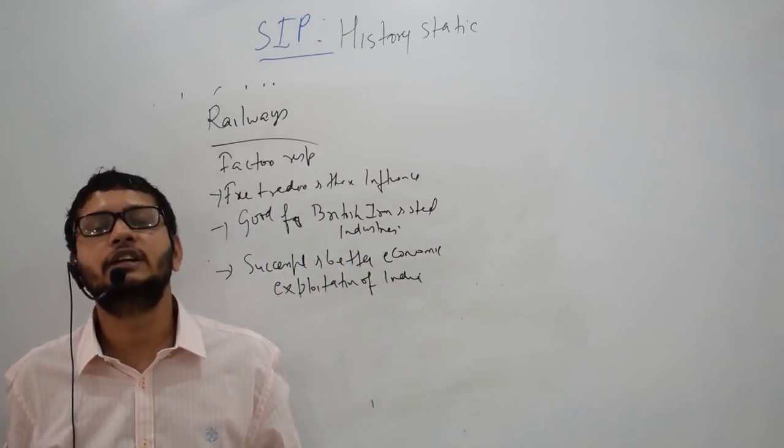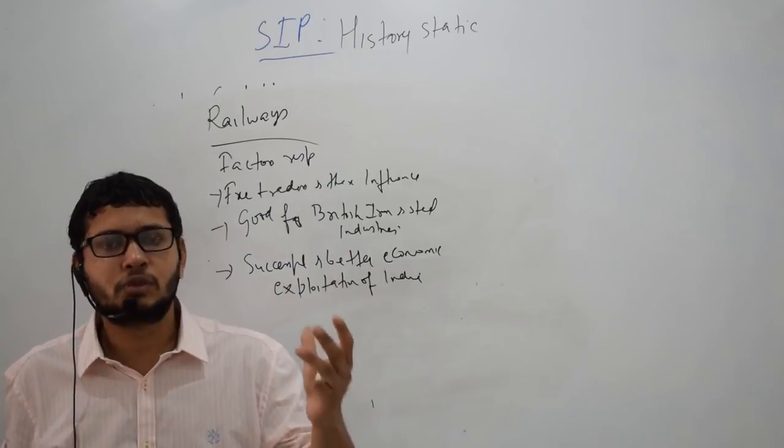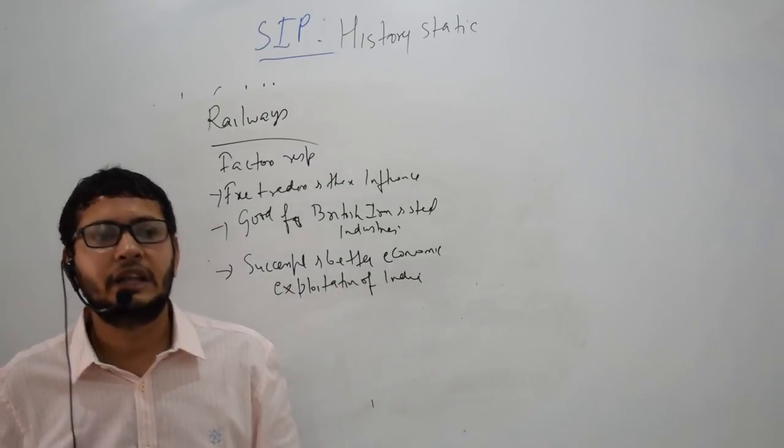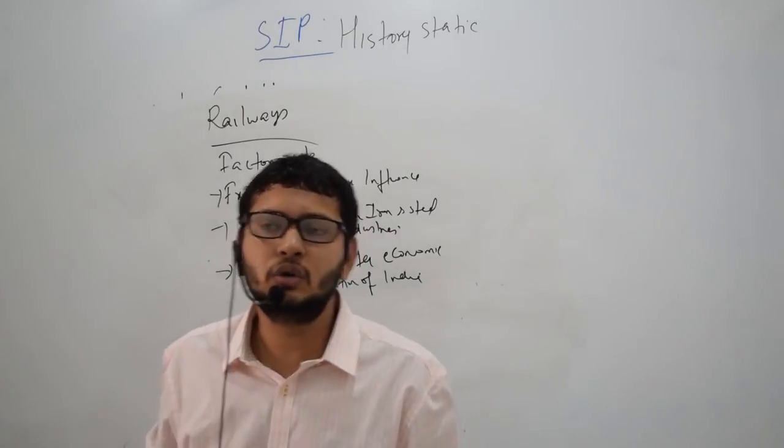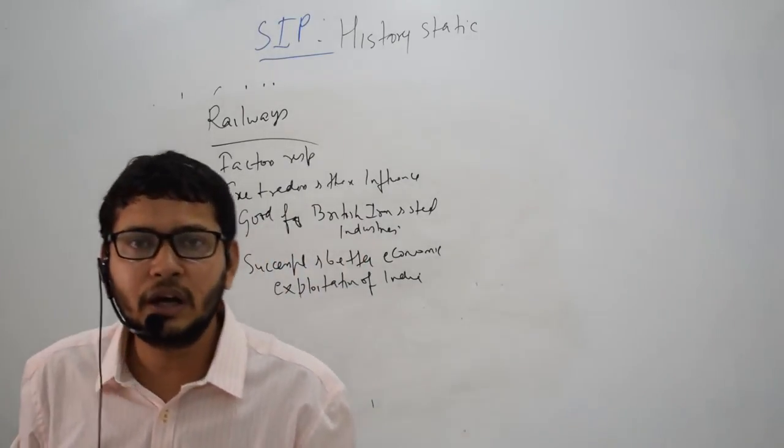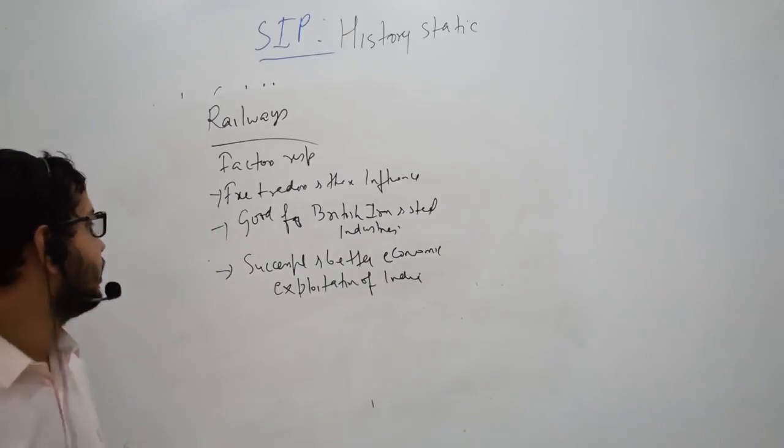Secondly, through railways, the British manufactured goods would reach the more hinterland areas of India also, and that would give a boost to the British industry.